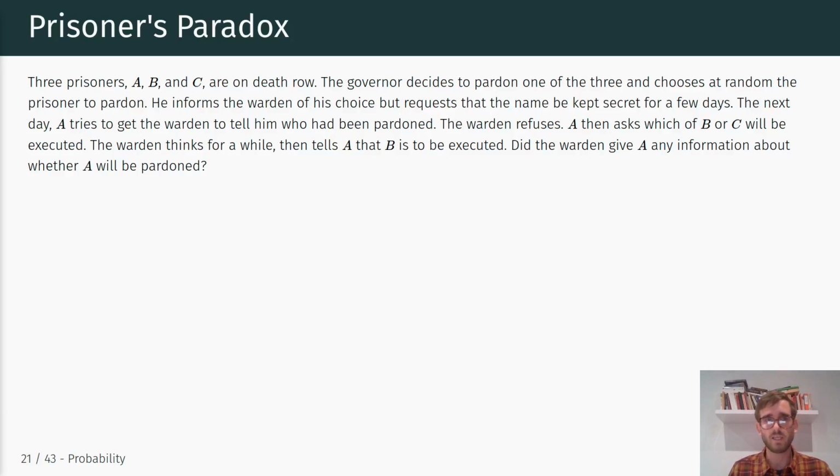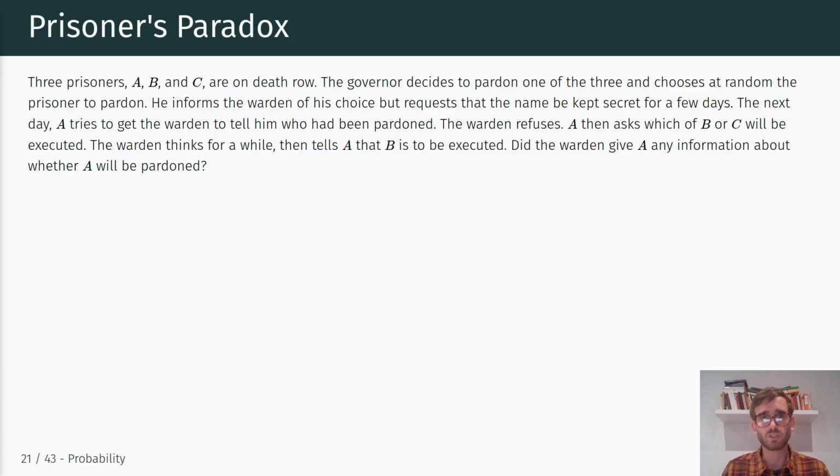Another description of this problem. Three prisoners, A, B, and C, are on death row. The governor decides to pardon one of the three and chooses at random the prisoner to pardon. He informs the warden of his choice, but requests that the name be kept secret for a few days. The next day, A tries to get the warden to tell him who had been pardoned. The warden refuses.